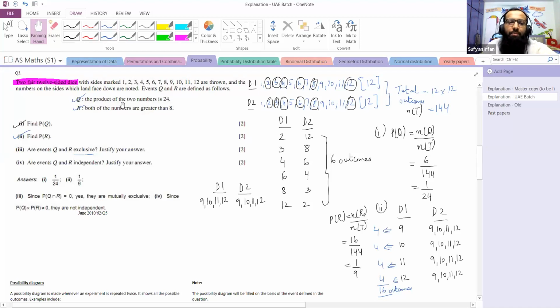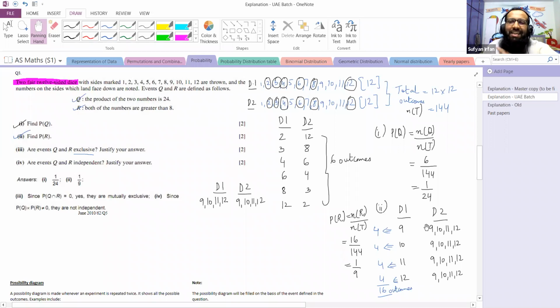Event Q is the product of the two numbers is 24. We have all the outcomes: 2, 12, 3, 8, 4, 6, 6, 4, 8, 3, 12, 2. Then event R: both of the numbers are greater than 8. 9, 9, 9, 10, 9, 11, 9, 12, 10, 9, 10, 10, and so on.